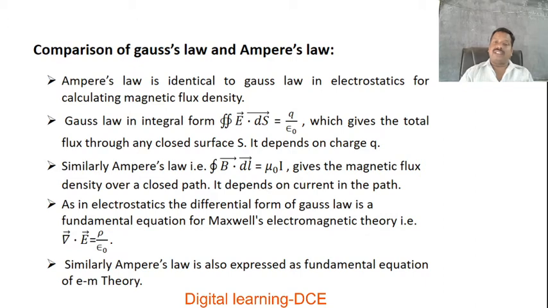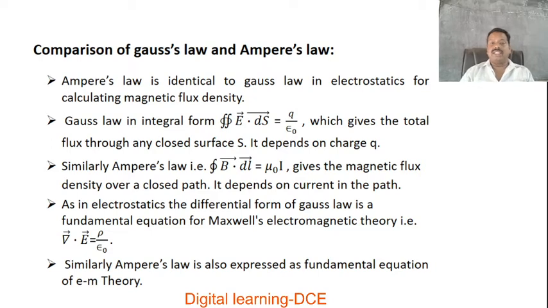The magnetic flux linking with the path or a current carrying coil is equal to mu naught I. That depends upon the amount of current flowing through the current carrying path or coil. It gives the magnetic flux density over a closed path. It depends on the current in the path. Here the source of the magnetic field is current. In Gauss law, the source of the electric field is charge.